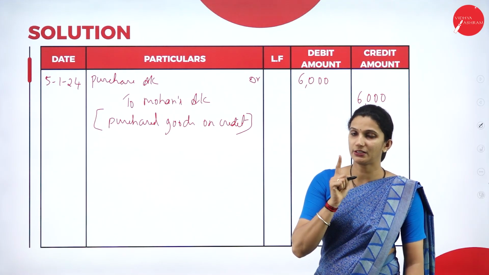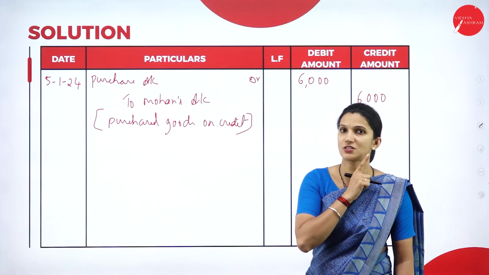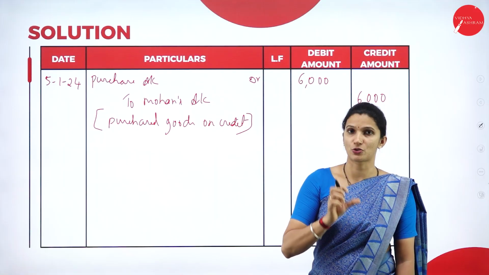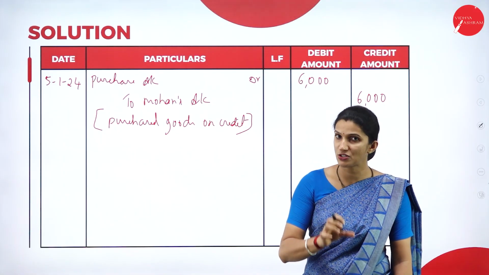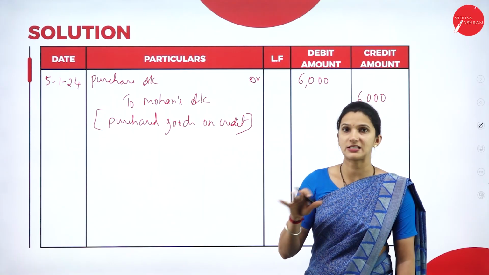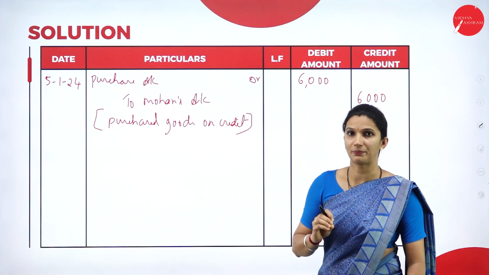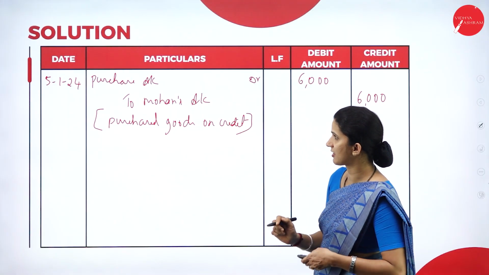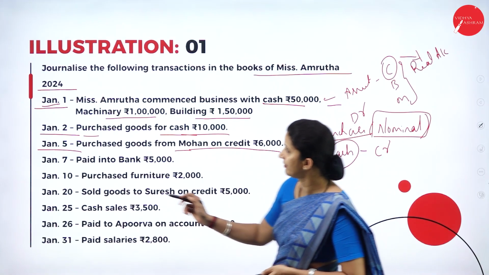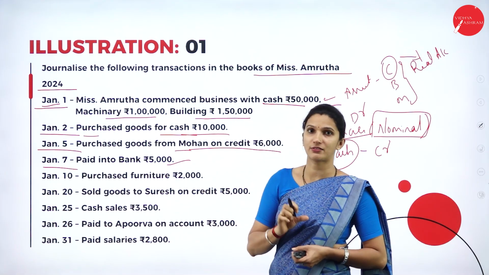So whenever there is a purchase, two things you need to remember. One thing, purchases and expenses always will be debit. Suppose an asset is purchased, if it is mentioned, then that asset account will be debited. If no asset is mentioned for what is purchased, then the purchase account will be opened. So this is the fifth transaction. Then we have on Jan 7th, paid into bank 5,000.